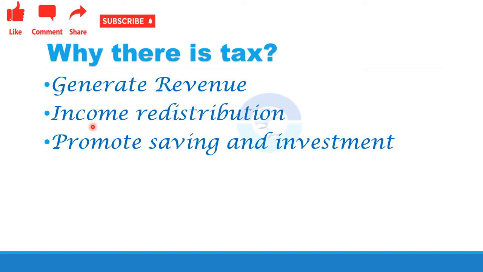For example, if we contribute to the Provident Fund, we have a deduction under section 80C of the Income Tax Act. So, we don't pay tax on the amount that we have contributed to the Public Provident Fund.